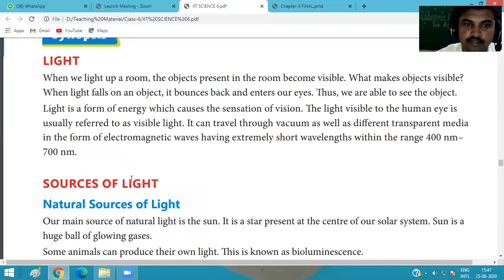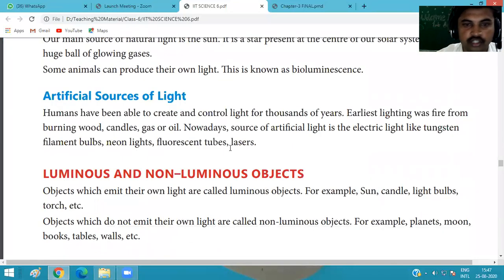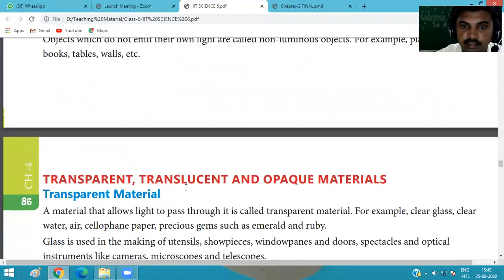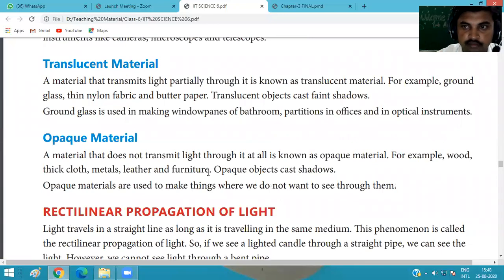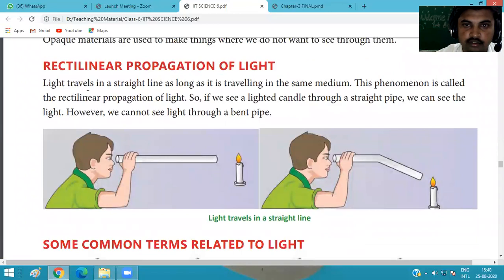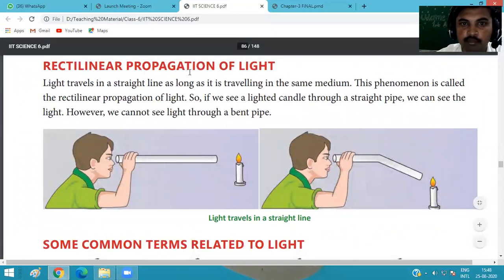Okay, so we discussed light, sources of light, natural and artificial, and luminous and non-luminous objects. We also discussed transparent, translucent, and opaque materials, and we saw some examples. Our today's topic is rectilinear propagation of light. Propagation means the movement of light, or of any substance, traveling in a medium.